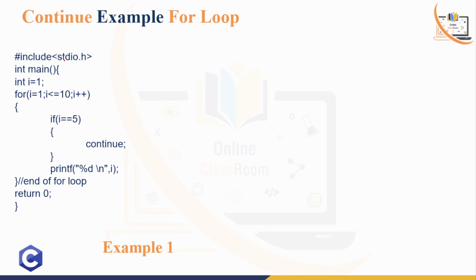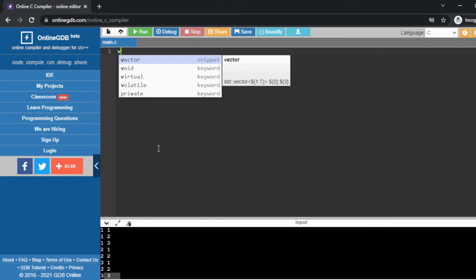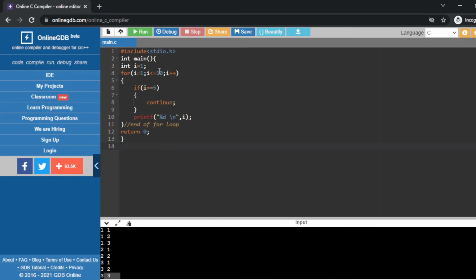Okay, so let's just see some examples. Now look at this example. Suppose this is a simple for loop, and this is a condition, I double equals to 5. It means when the value of I equals 5, then this particular continue statement will work. Now if we run this code in an online compiler, I'm just copy pasting this code and running it.